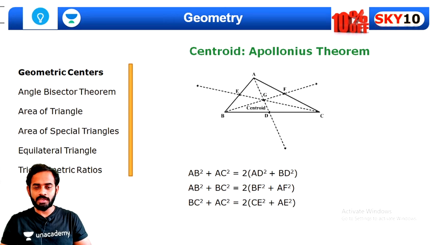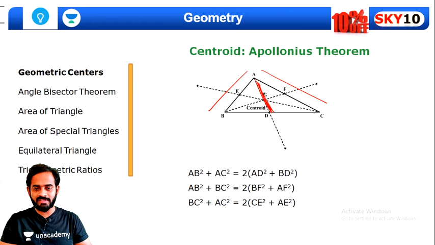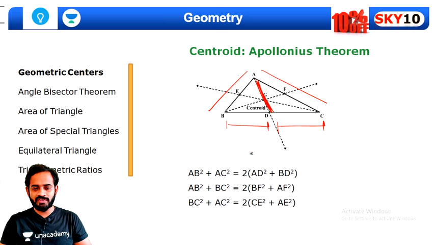Now, the Apollonius theorem, in case of centroid you need to remember this. AB square plus AC square is always equal to twice of AD square plus BD square, where AD is nothing but the median. Instead of BD you can write DC also. Similarly for all medians this rule will be applicable. This is called the Apollonius theorem.